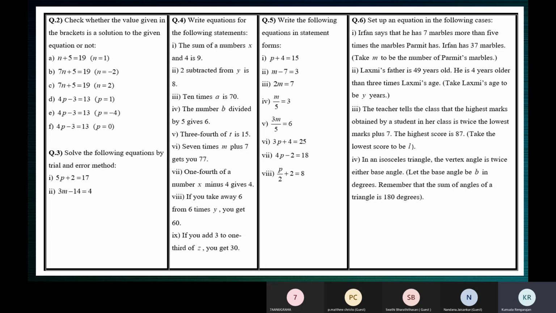Now, when these two are connected by an equal to sign, it becomes an equation. n plus 5 is an expression. It's the left hand side. 19 is an expression. It's on the right hand side. They are connected with the equal to sign. So that's an equation. n plus 5 is equal to 19 is an equation.